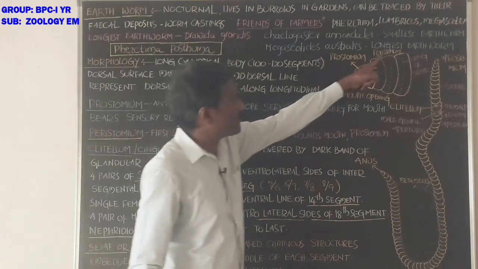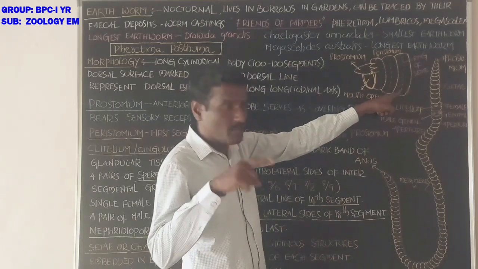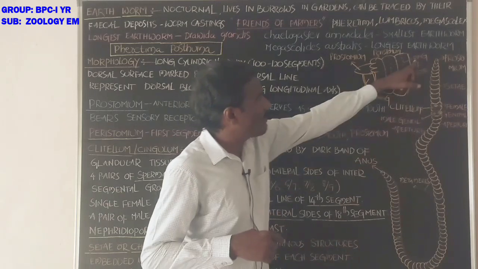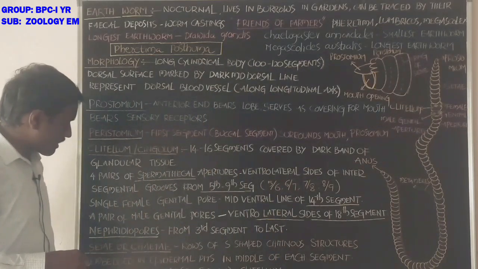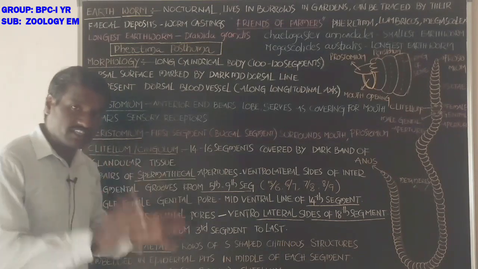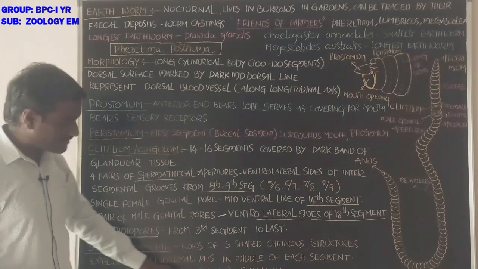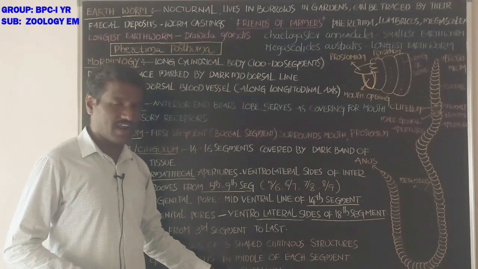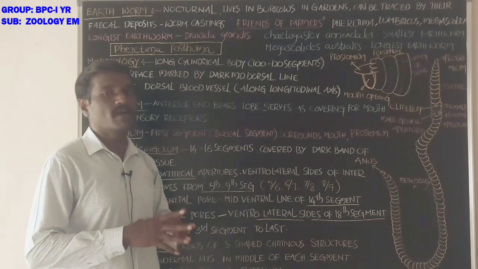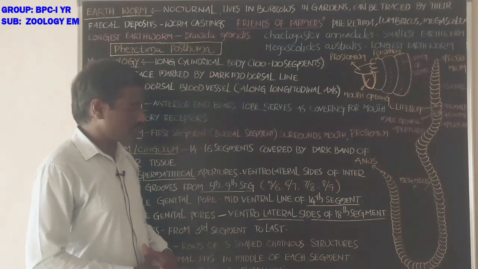These setae are arranged as rows which surround the segments, a ring of setae, and these are present in all segments except the first segment, the last segment also called pygidium, and the clitellum. Clitellum does not show the setae or locomotory structures.